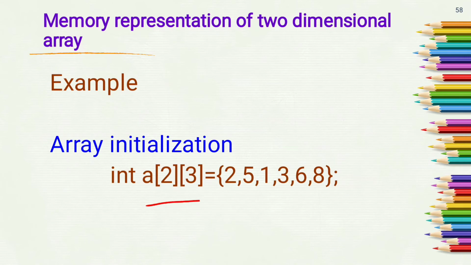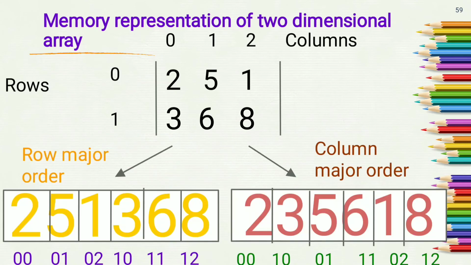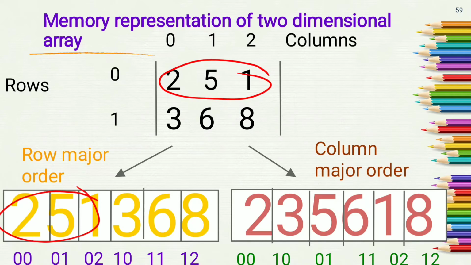Suppose this two-dimensional array of 2 rows and 3 columns is initialized by these 6 values: 2 5 1 3 6 8. Then in matrix format, in the first row the values are 2 5 1, and in the second row the values will be 3 6 8. In row major order, first we have to store the values of the first row, 2 5 1, in memory, and then 3 6 8 in memory.